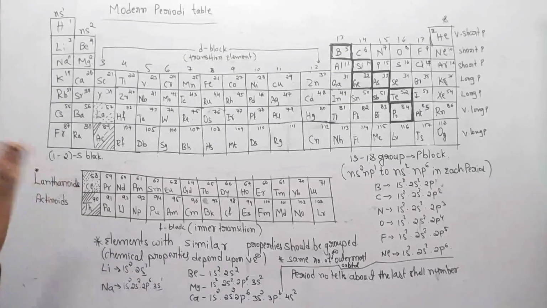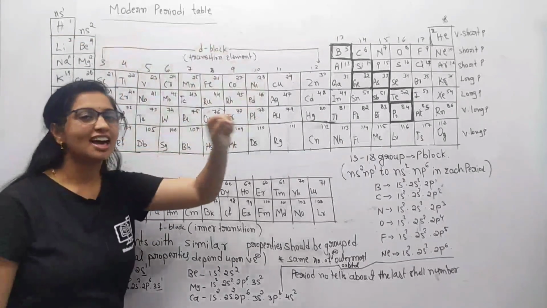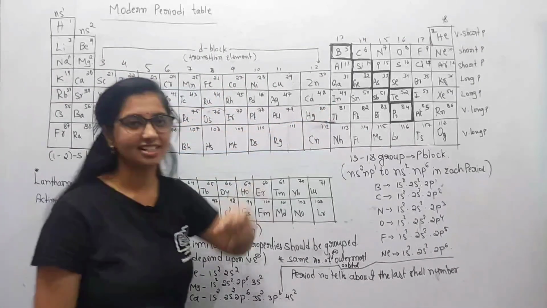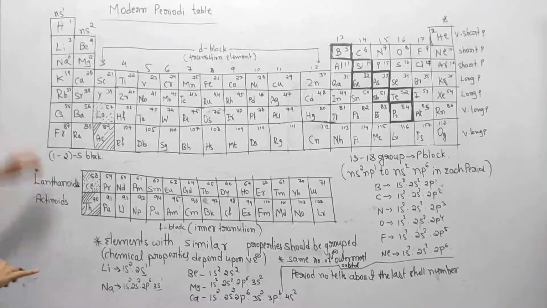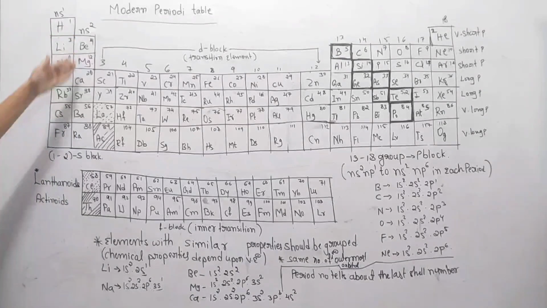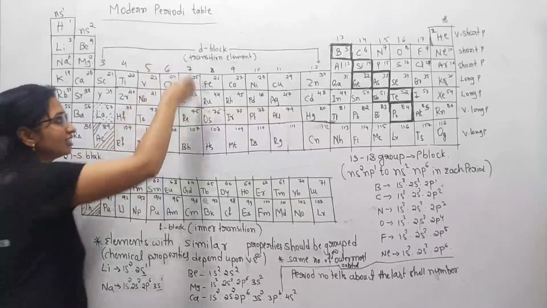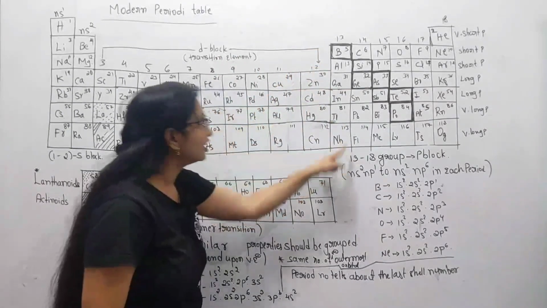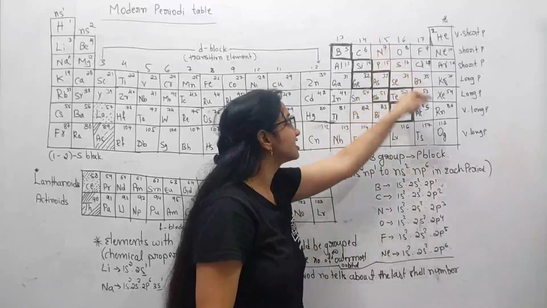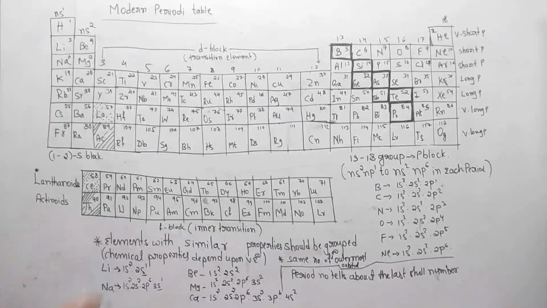See here. This is the modern periodic table. I already told you the modern periodic table has 18 vertical columns called groups. The elements with similar properties are grouped together. So this is group number 1, this is group 2, then 3rd, 4th, 5th, 6th, 7th, 8th, 9th, 10th, 11th, 12th, 13th, 14th, 15th, 16th, 17th and 18th groups. And it has 7 horizontal rows called periods.